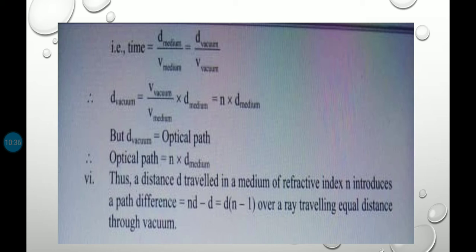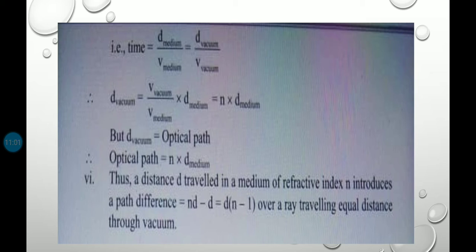We know that time is equal to distance in medium upon velocity in medium, which is equal to distance in vacuum upon velocity in vacuum, so d vacuum is equal to v vacuum upon v medium into d medium, which is equal to n into d medium. But d vacuum is the optical path, that's why optical path is equal to n into d medium.